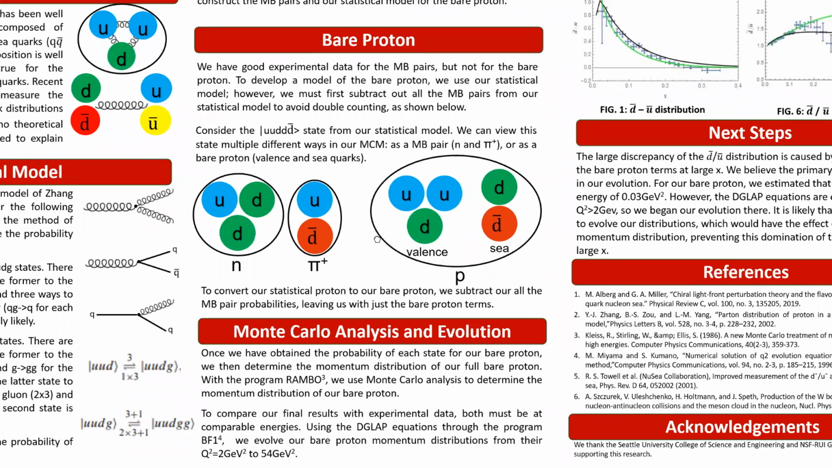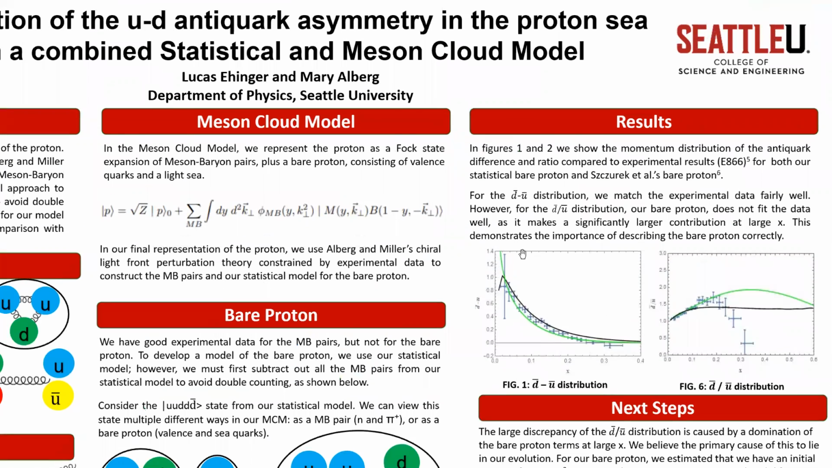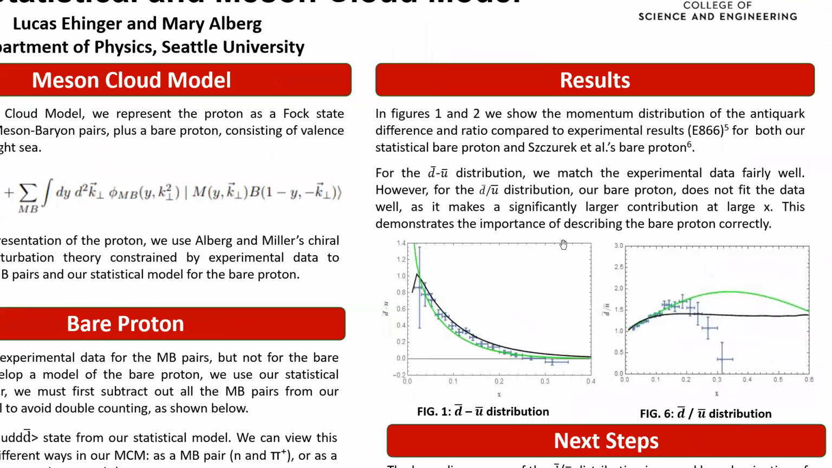Once we had our bare proton, we then used a program called RAMBO to perform Monte Carlo analysis and generate a momentum distribution. And then once we had our momentum distribution, we evolved that up to 54 GeV squared to compare with experimental data, since the scale that we were working at was far too low to be comparable to any experiments out there. Then we inputted it into the meson cloud model, and previously, my advisor had also done the same technique with a bare proton developed by